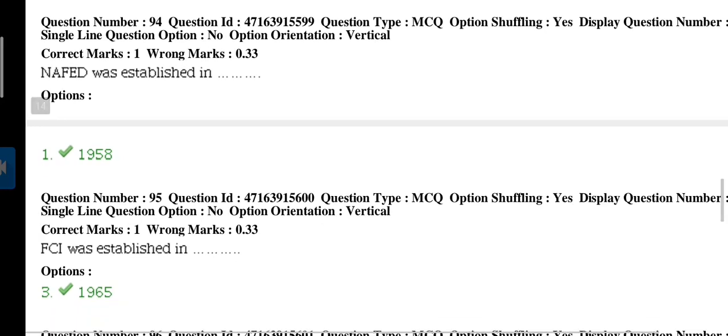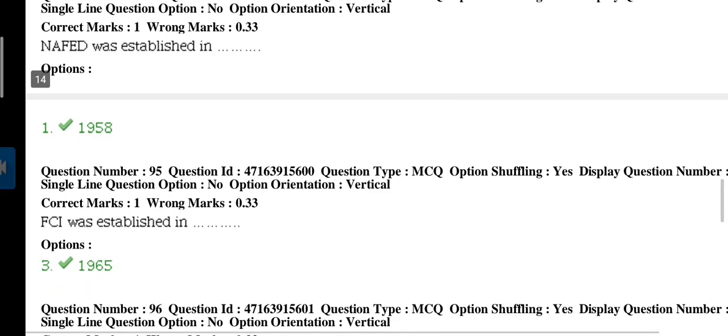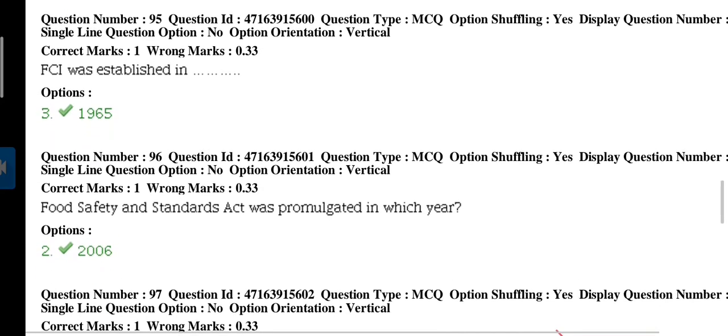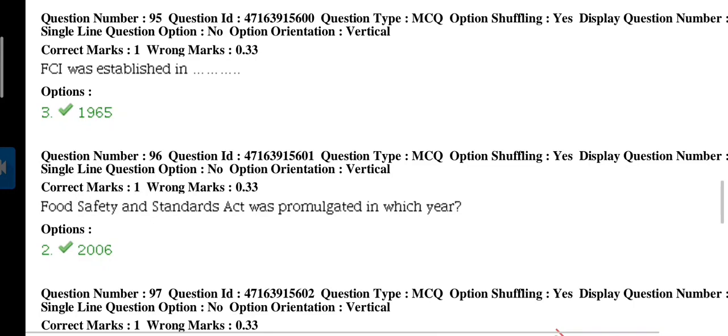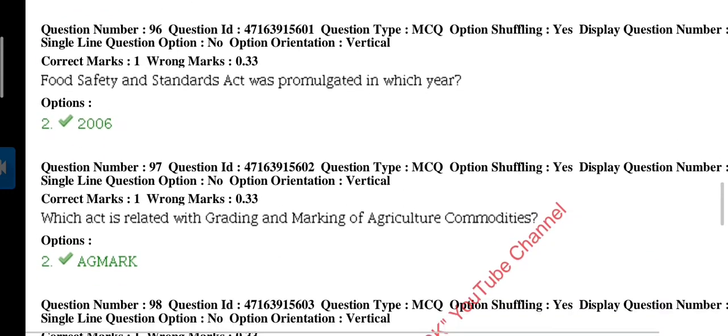Question 94. NAFED was established in, NAFED is the National Agricultural Cooperative Marketing Federation of India, established on 2 October 1958. Next question, FCI or Food Corporation of India was established in 1965. Question 96.